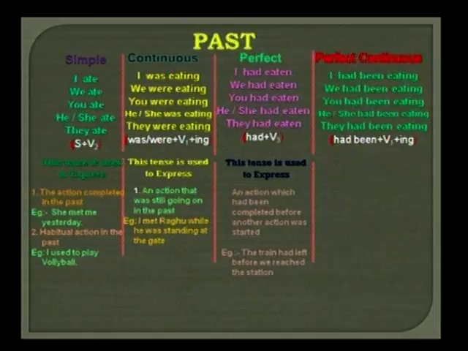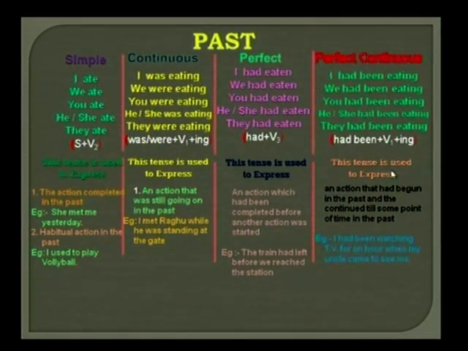So friends, now let us come to the uses of the past perfect continuous tense. This tense is used to express an action that had begun in the past and was still continuing till some point of time in the past. For example, I had been watching TV for an hour when my uncle came to see me.